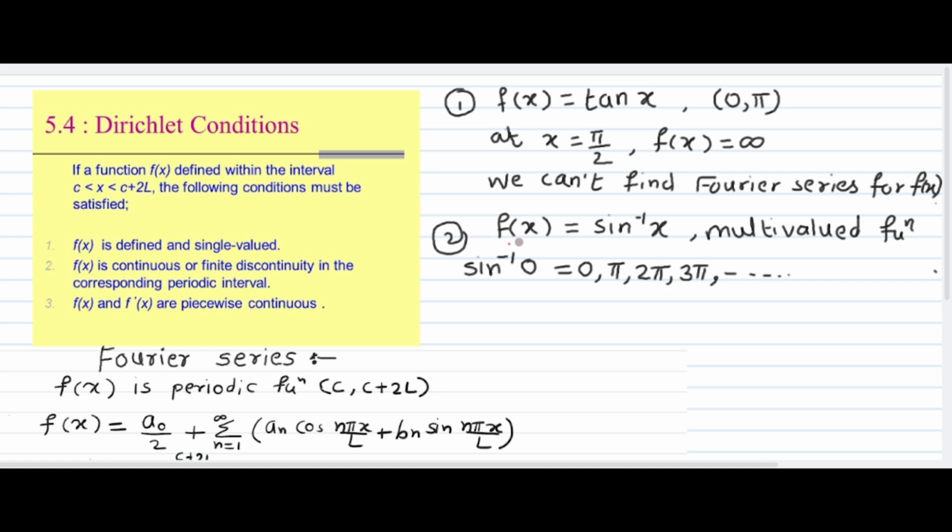The second example is f(x) equal to sine inverse x. This is a multi-valued function, because sine inverse 0 can take the values 0, pi, 2 pi, 3 pi and so on; in general n pi for integers n. So this is not a single valued function, which contradicts condition number 1, and therefore we cannot find a Fourier series for sine inverse x either.